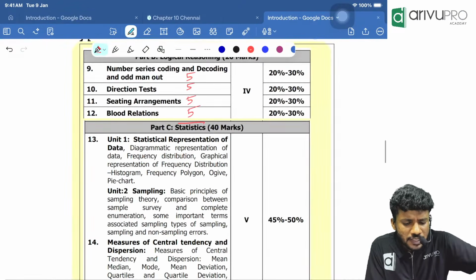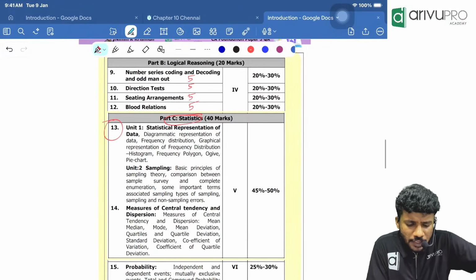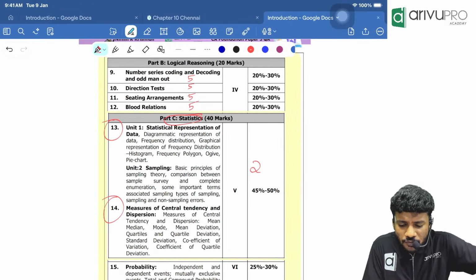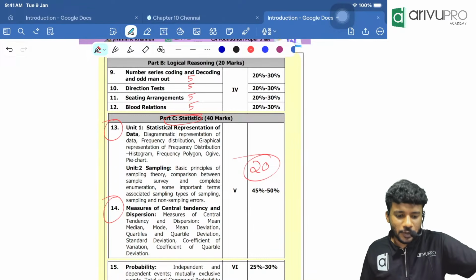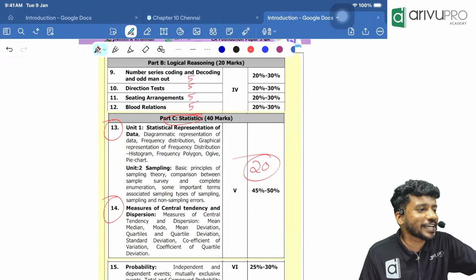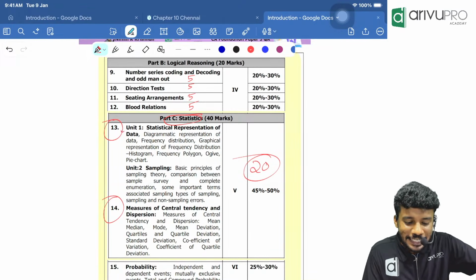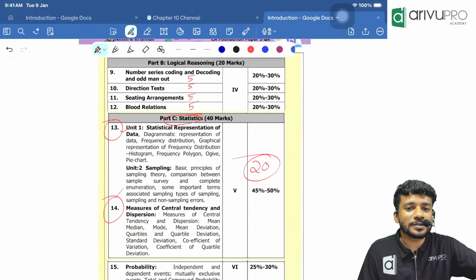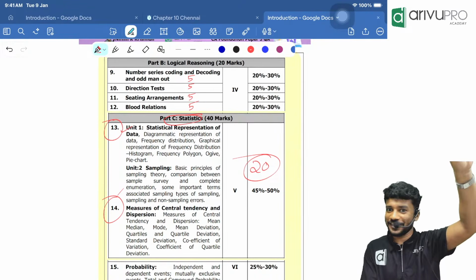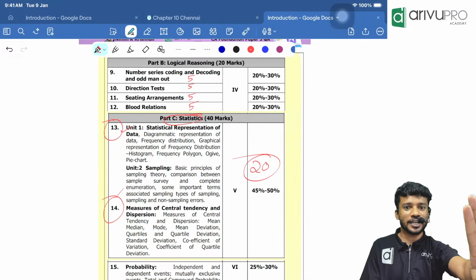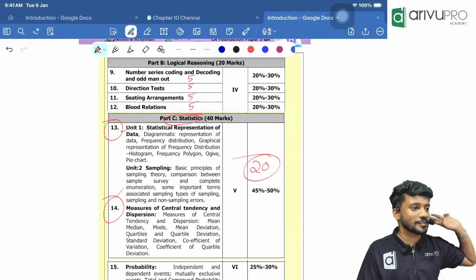Then coming to statistics, the first two chapters, 13 and 14 together, will give you up to 20 marks. So now you understand which is your second preference: 13 and 14. Two chapters, 20 marks. Then chapter 4 will give another 15. So if you study 3 chapters, you are getting 35 marks.